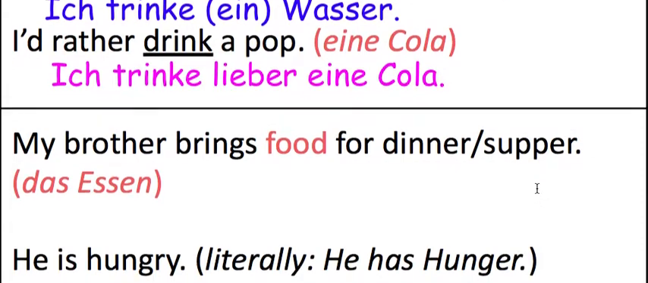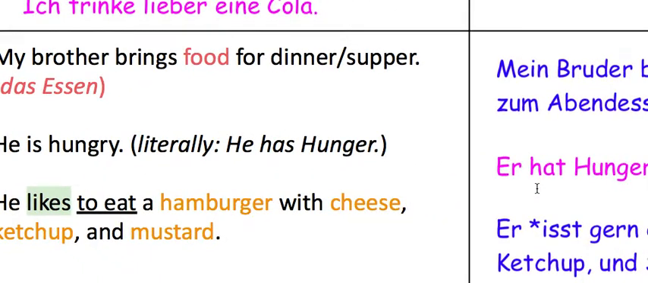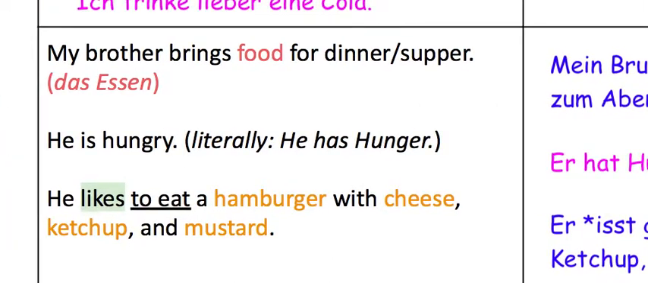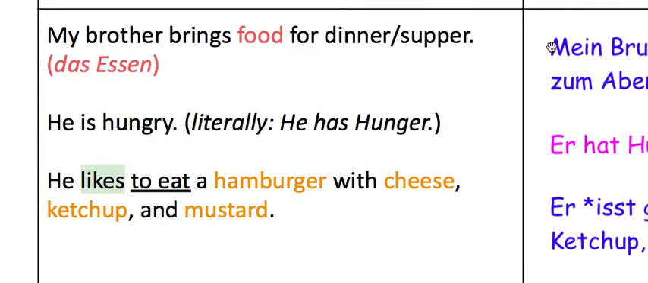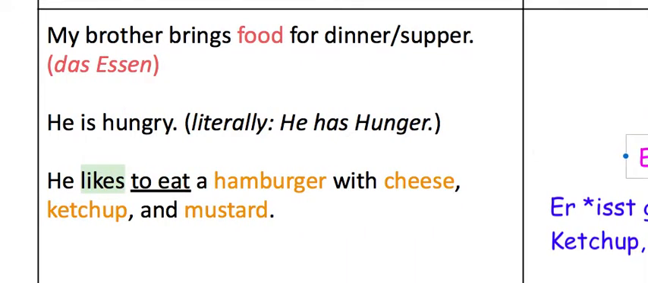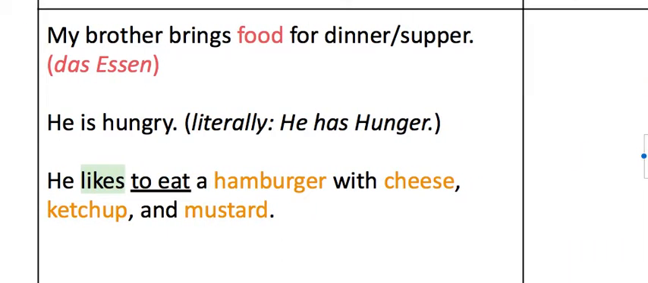Last set of three. The first part says, my brother brings food for dinner. He is hungry. He likes to eat a hamburger with cheese, ketchup, and mustard. We're going to start with the phrase, whoops, sorry about that. Okay, so my brother brings food for supper.